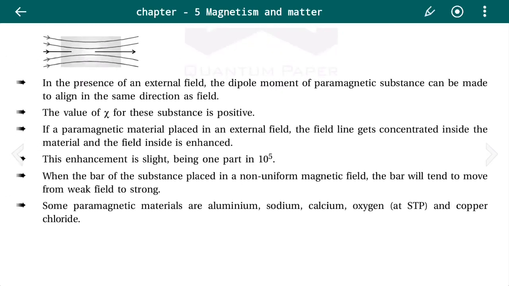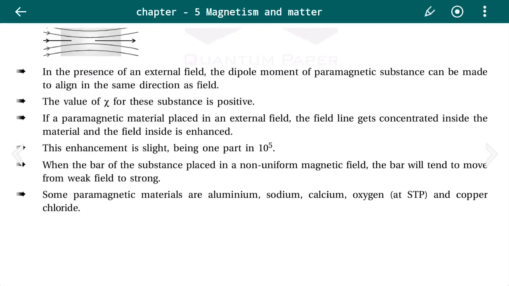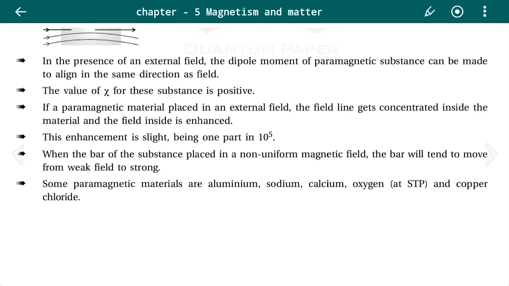In the presence of an external field, the dipole moment of a paramagnetic substance can be made to align in the same direction as the field. The value of chi for these substances is positive. So, another property of this paramagnetic substance is that the chi, which is the magnetic susceptibility, is positive and small.